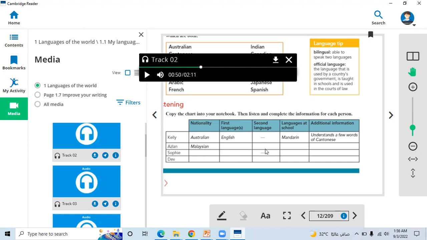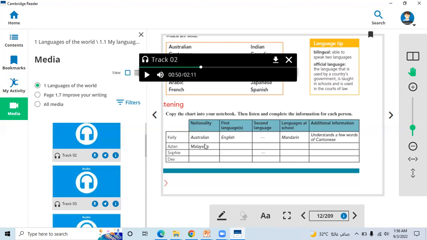And he speaks English as a second language. All right. About Kelly, she doesn't tell us about her second language. That's why we put a line. But the language that she is learning at the school is Mandarin.